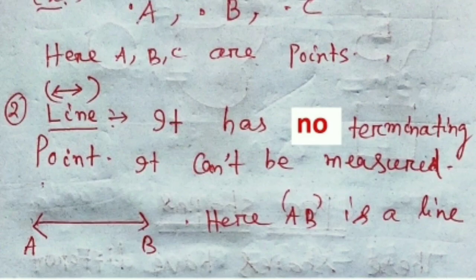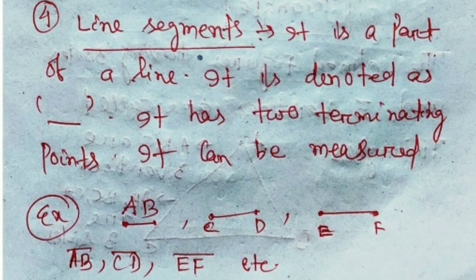The next fundamental figure is a line. It has no terminating point or ending point. It can be measured and is denoted by a two-side arrow mark. Then comes our line segment. A line segment is a part of a line, and it has two terminating points or two ending points. It can be measured.